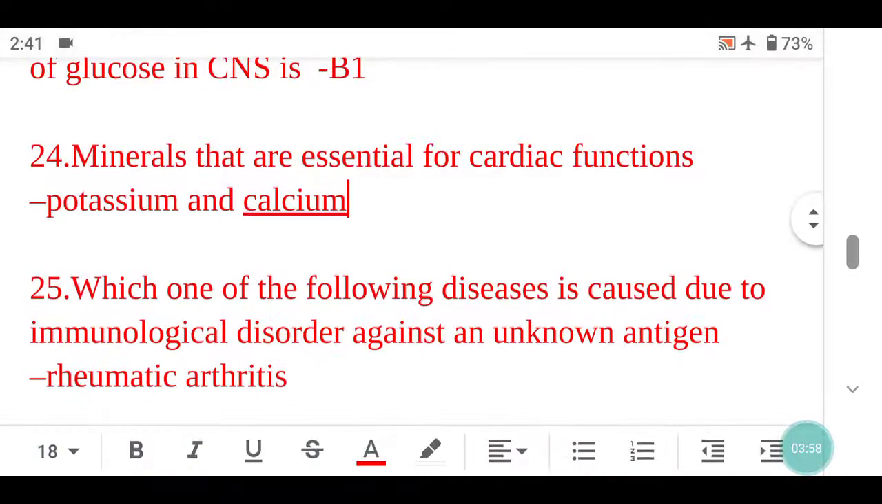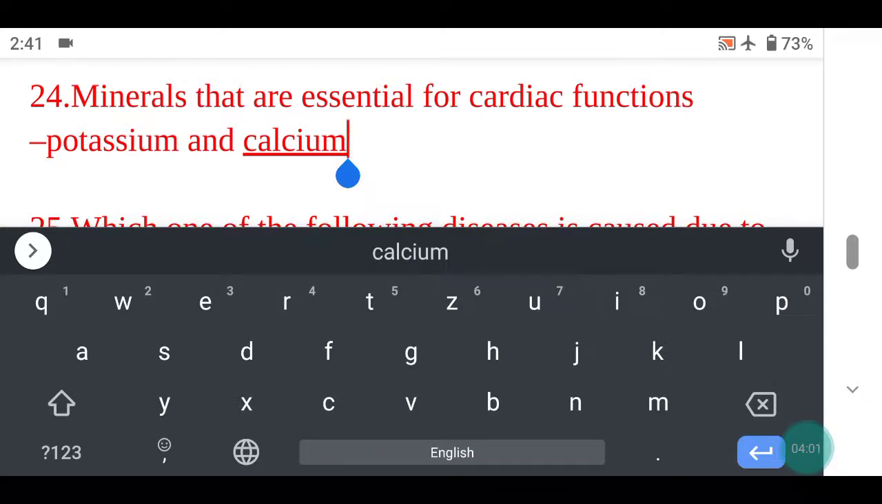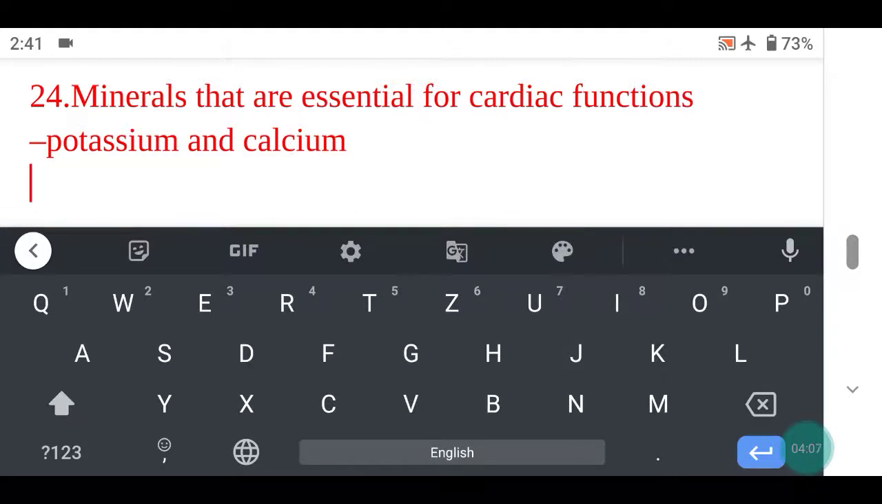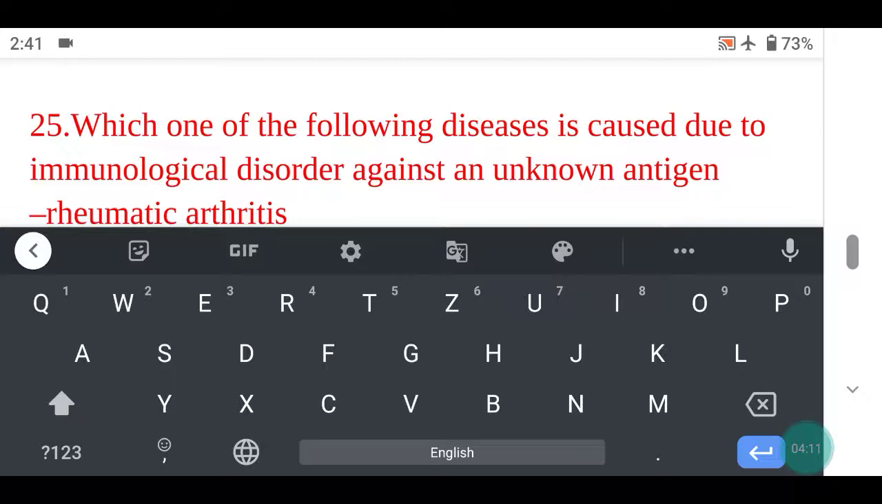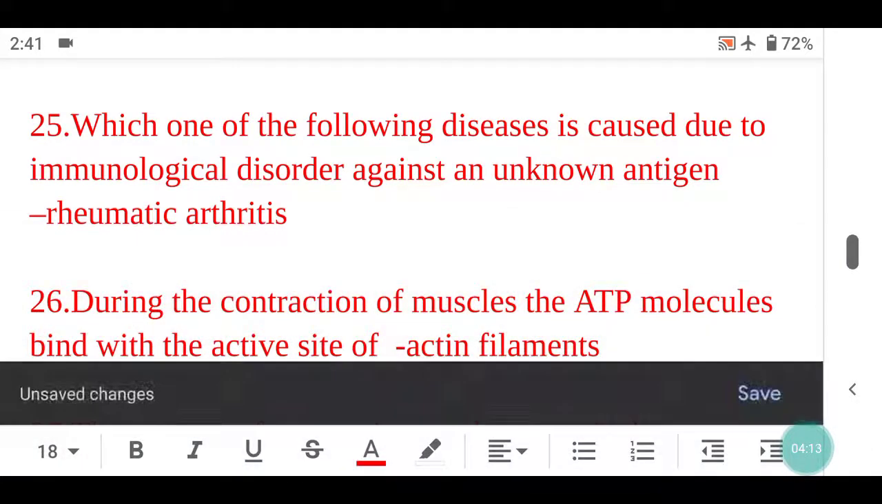Minerals that are essential for cardiac function is potassium and calcium. Which one of the following is caused due to immunological disorder against an unknown antigen? Rheumatic arthritis.